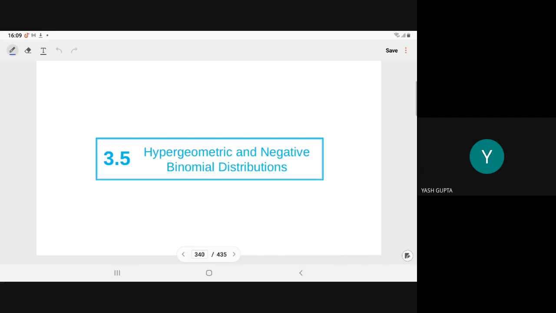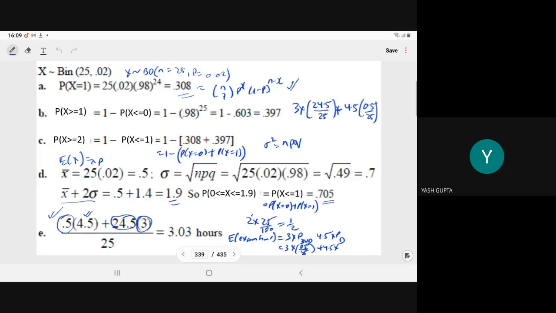So in the last part, you have found the expected time and then divided by the total number of students, right? No, no, the expected time itself contains the probability, not the total number of students. It is the value into probability plus value into probability. Clear? Yes. Probability itself is the proportion, meaning 24.5 students out of 25. That is only the proportion.